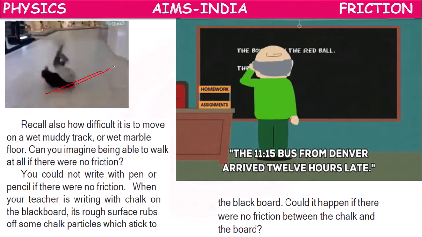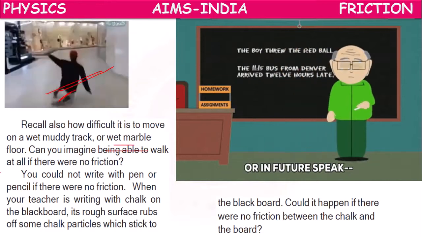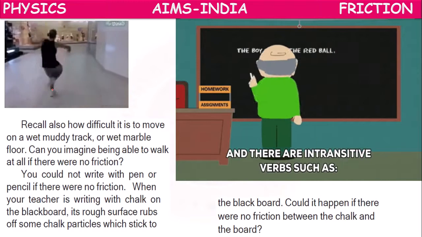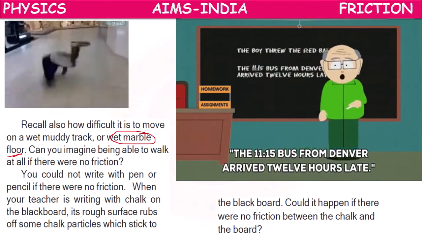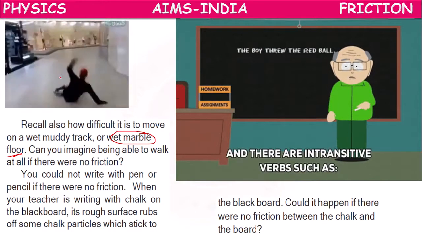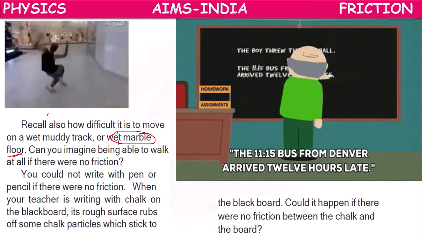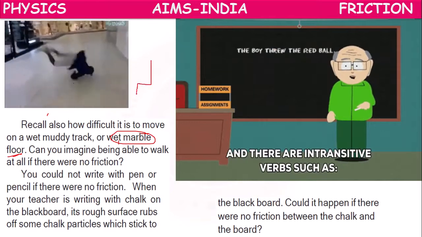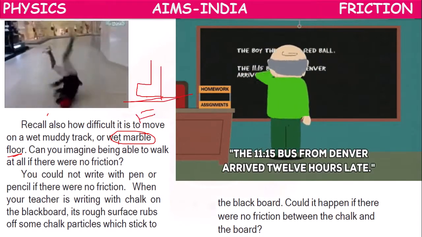See children, this person is moving on a wet marble floor. So that's why he is slipping down. A wet marble floor means friction is less. Friction is very, very small, so that's why he is falling down. We cannot move on a wet marble floor if the friction is very less, because the foot of the person should get locked with the floor.